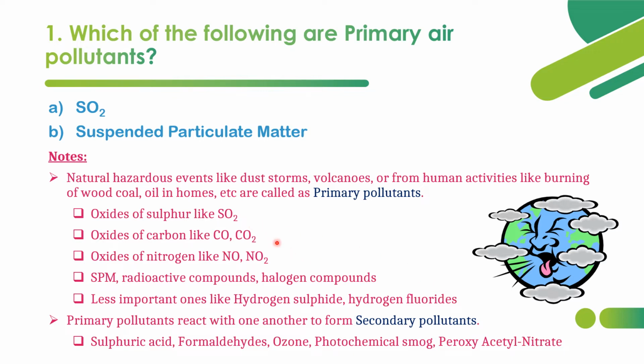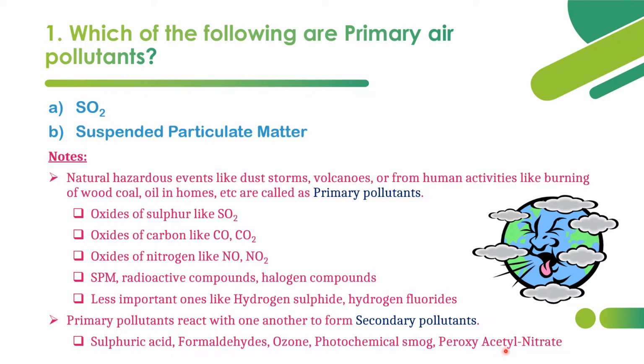When these primary pollutants combine or react with one another, another compound will be formed that is called a secondary pollutant. Some examples we shall see here: sulfuric acid, formaldehydes, ozone, photochemical smog, peroxyacetyl nitrate. So these are some examples of secondary pollutants.